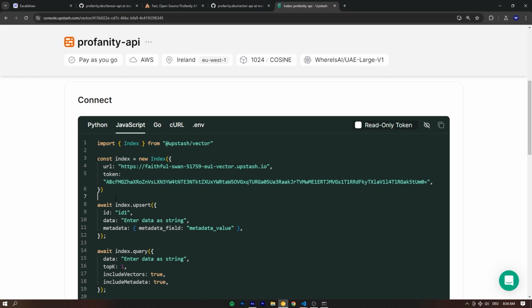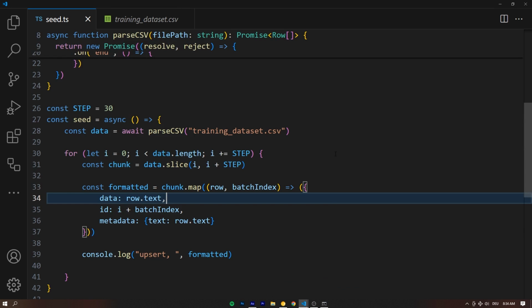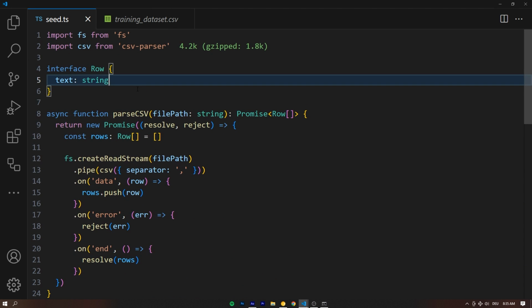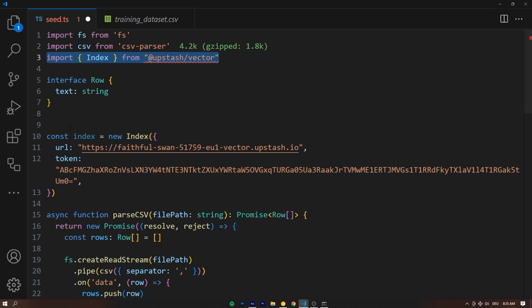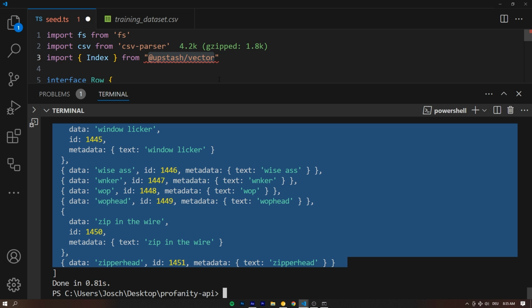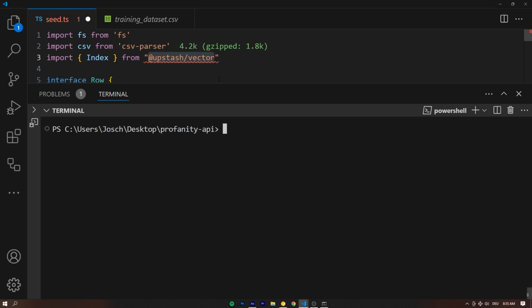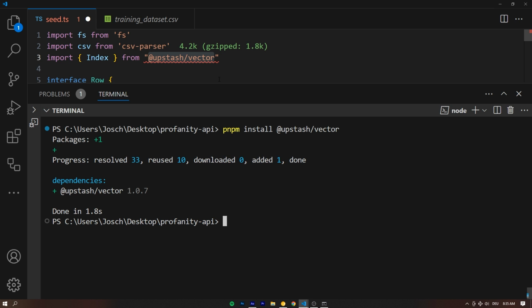Let's grab the index, and let's also grab the import statement from way up there. Let's head back into our code and then paste it at the very top of our file. Right, so let's move the import to the other imports. I just think it looks cleaner. And that comes from a package, the index right here. We're importing it from a package that currently doesn't exist in our project, and that's @upstash/vector. So let's go ahead and install that. npm install @upstash/vector. There we go, just a kind of wrapper to interact with our vector database via HTTP.